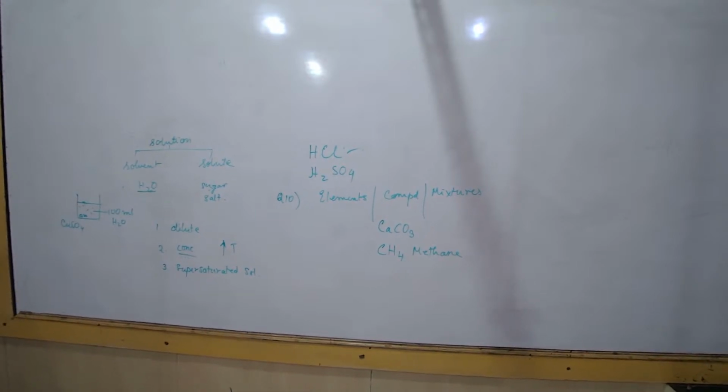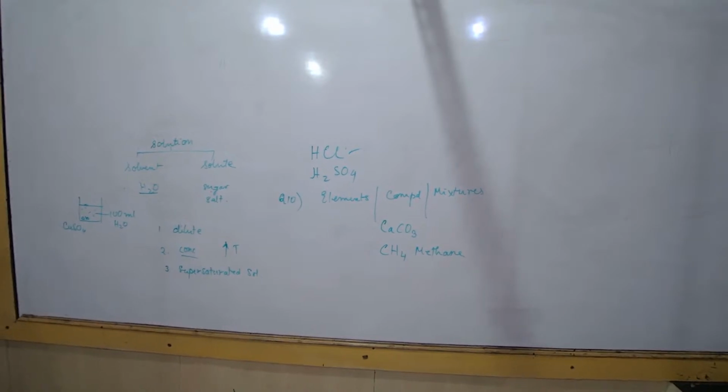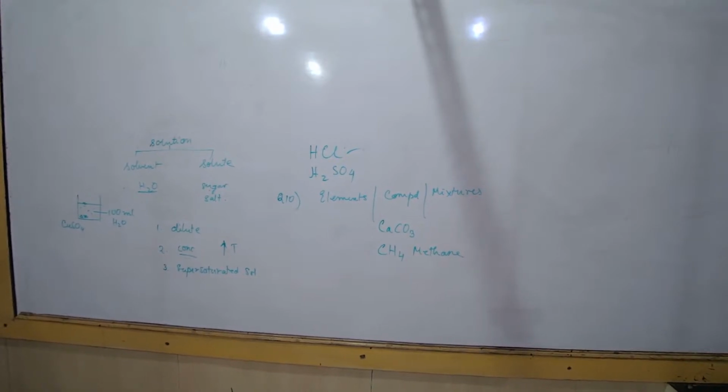I'm done. First you tell me only the elements. Sodium, silver, silicon, gold, tin, coal. Methane is not an element. Carbon dioxide is also not an element. Methane and carbon dioxide are compounds.